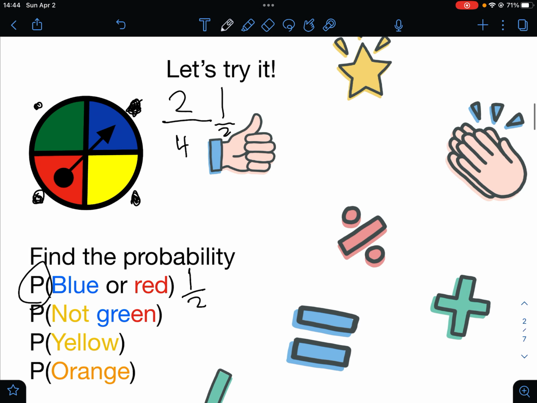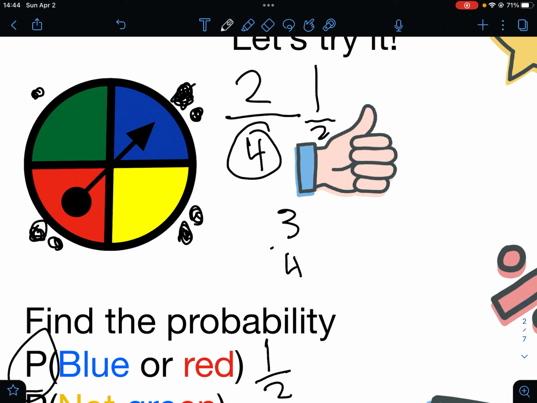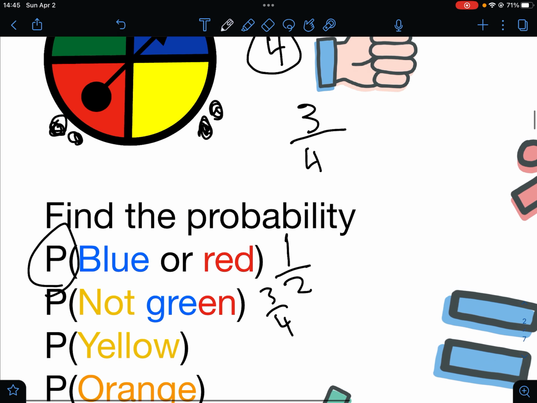Now we have not green. So now we have to count how many are not green. We have 1, 2, 3. So we would put 3. And how many total do we have? We already counted, and we have 4. So we have 4 outcomes, and 3 of them are favorable. So our answer is 3 over 4, or 3/4, because you cannot simplify it anymore.